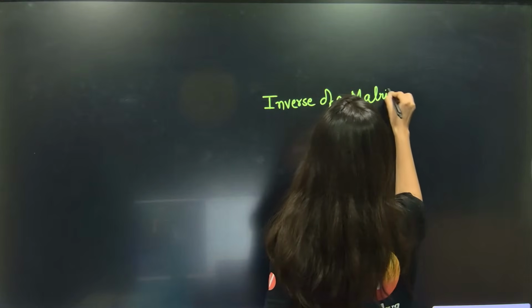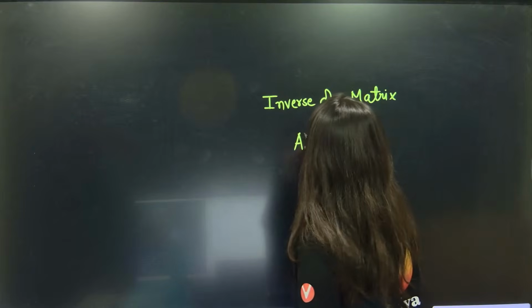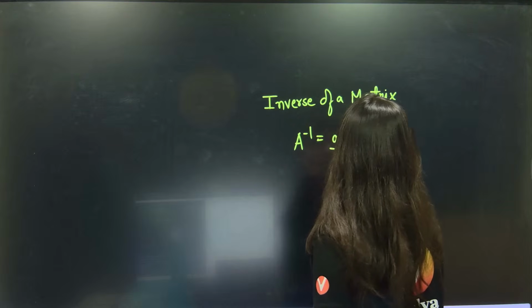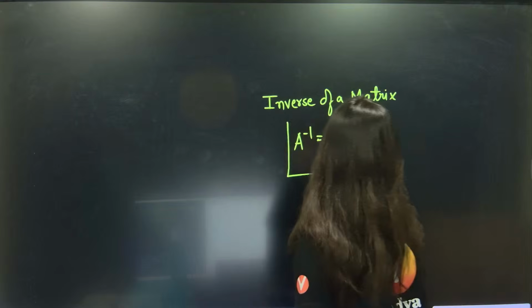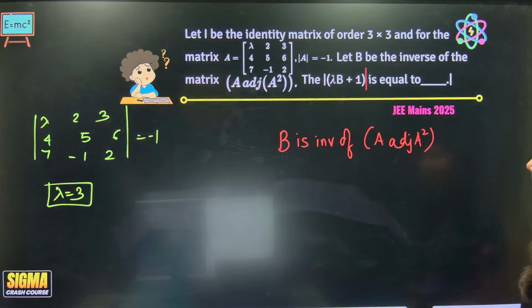Inverse of a matrix. What is inverse? Now that you know adjoint, the inverse of a matrix is nothing but A inverse is equal to adjoint A upon determinant A. We'll use it. A inverse is equal to adjoint A upon determinant A. Correct? Alright, let us come back.